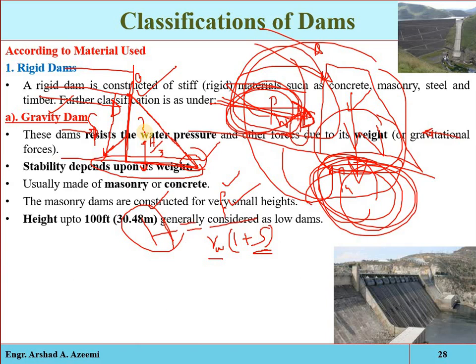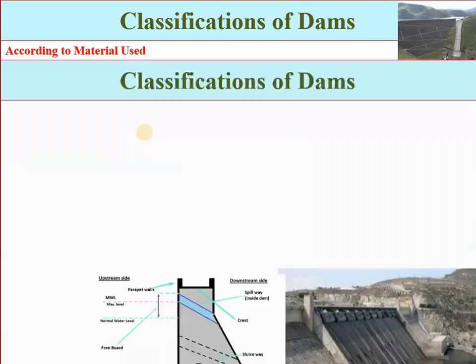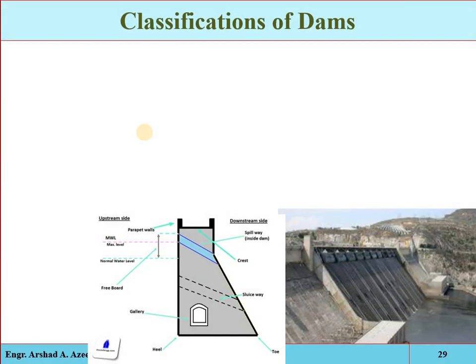If the height is up to 100 feet, it is called a low dam. From 100 to 300 feet, it is a medium height dam. Higher than 300 feet, it is called a high dam. Now, what are the advantages of the gravity dam?